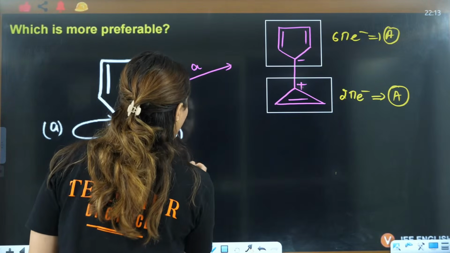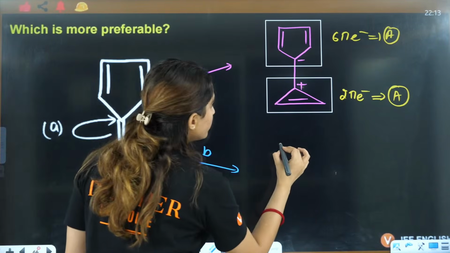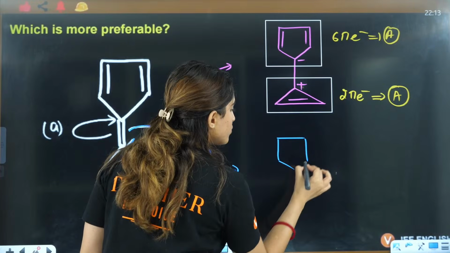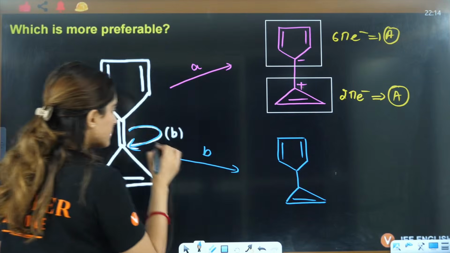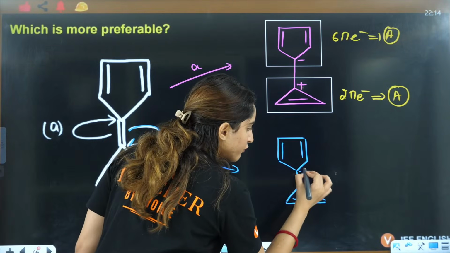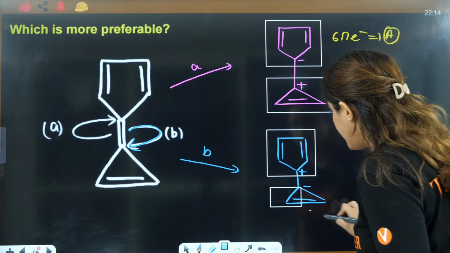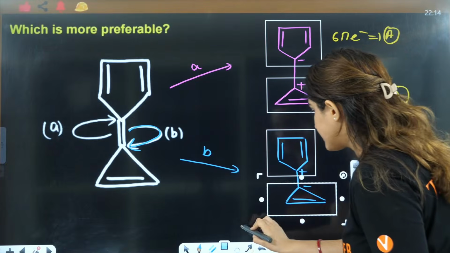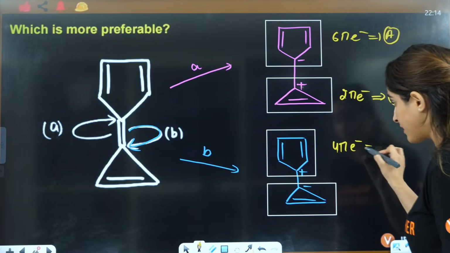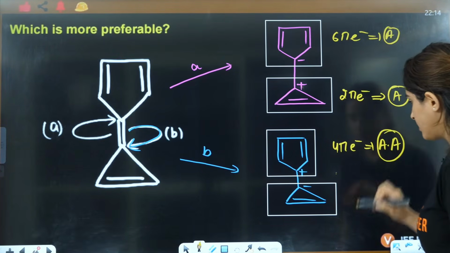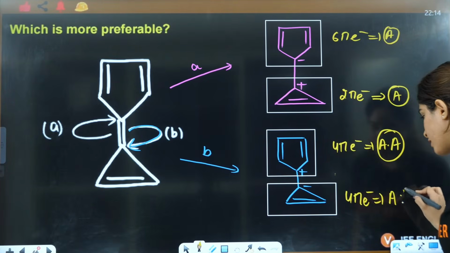Now let's see in B what will happen. This bond is shifting here. So this is 1, 2, double bond, this is single bond. This has shifted here, means here you will have negative, here you will have positive. Now take these two differently. Let's see if you can answer that or not. This is having 4 pi electrons, that means it is anti-aromatic. This is having 1, 2, 3, 4, again 4 pi electrons. That means this is also anti-aromatic.